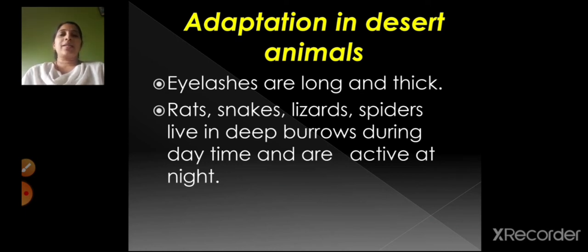So children, let's recap what we have learnt in today's session. First, we saw about the adaptation in aquatic animals. I showed you the picture of a fish. The fish respires with the help of gills, and because of the fins, it can swim easily in water. Also, there are air bladders present in the body, which are helpful for floating in the water, right? Then we saw, children, about the adaptation in forest and grassland animals.